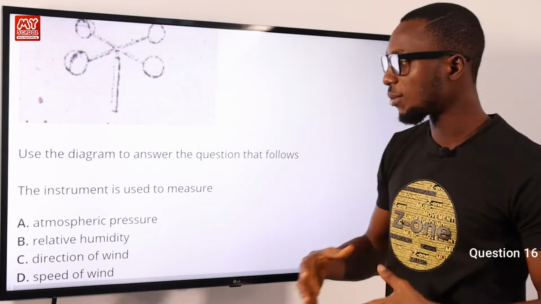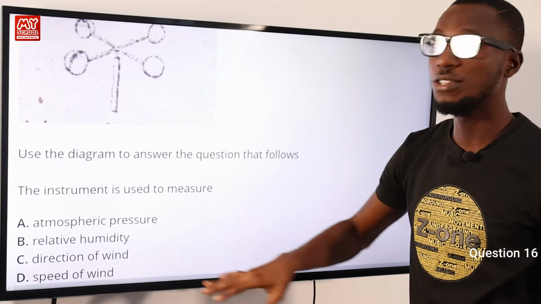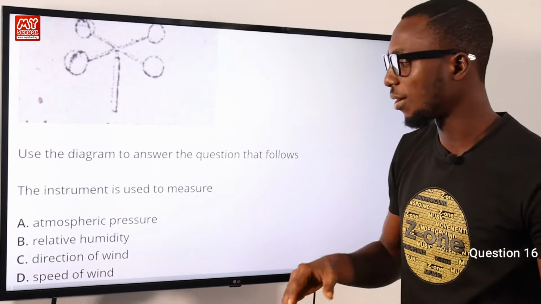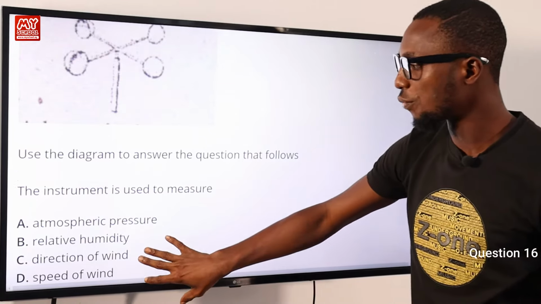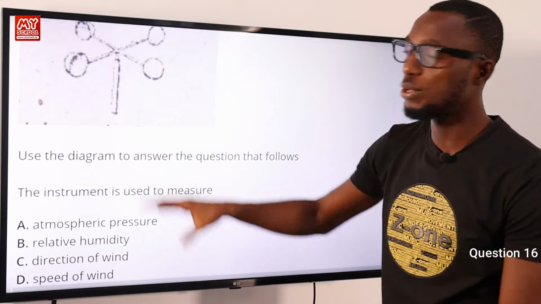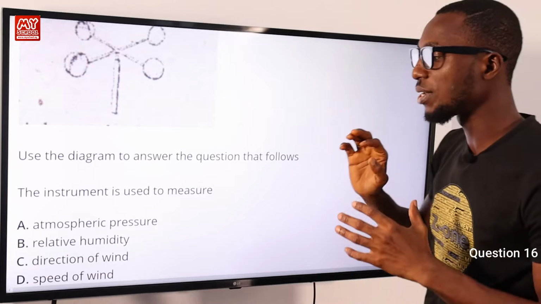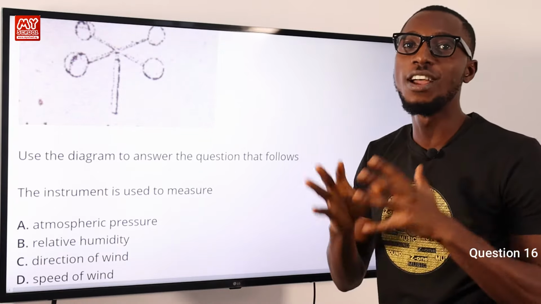Okay, talking about atmospheric pressure, it is being measured using a barometer. Relative humidity, you use a hygrometer. Direction of wind, we use wind vane. Then option D, speed of wind, we use anemometer, which is shown in the diagram above. So the correct option here is option D for speed of wind.